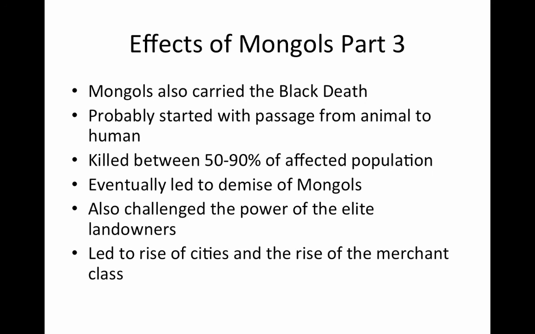and so they came up with new systems like the three-field system for mass production, where one field would be planting one crop, a second field would be creating another crop, and then a third field you would lay fallow or just basically have it be fertilized for the year, so that then by the next year you could rotate these crops. This allowed for landowners to mass produce on their fields with less labor. So where did all this labor go to? Well, it led to the rise of cities in Western Europe and the rise of a new merchant class. And that merchant class is then going to challenge the feudal order and start to change it during the next era, the era of exploration.